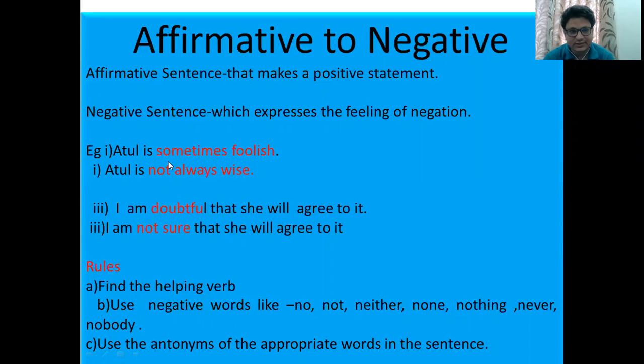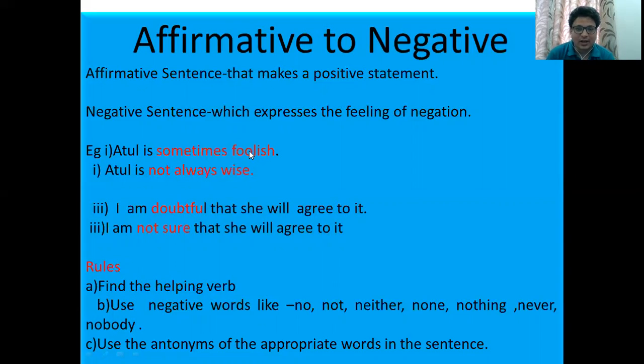The sentence is Atul is sometimes foolish. Now the helping verb is given in the sentence, that is, is. We have to bring not after the helping verb. Atul is not. Then we have to bring the antonym of sometimes as well as foolish.